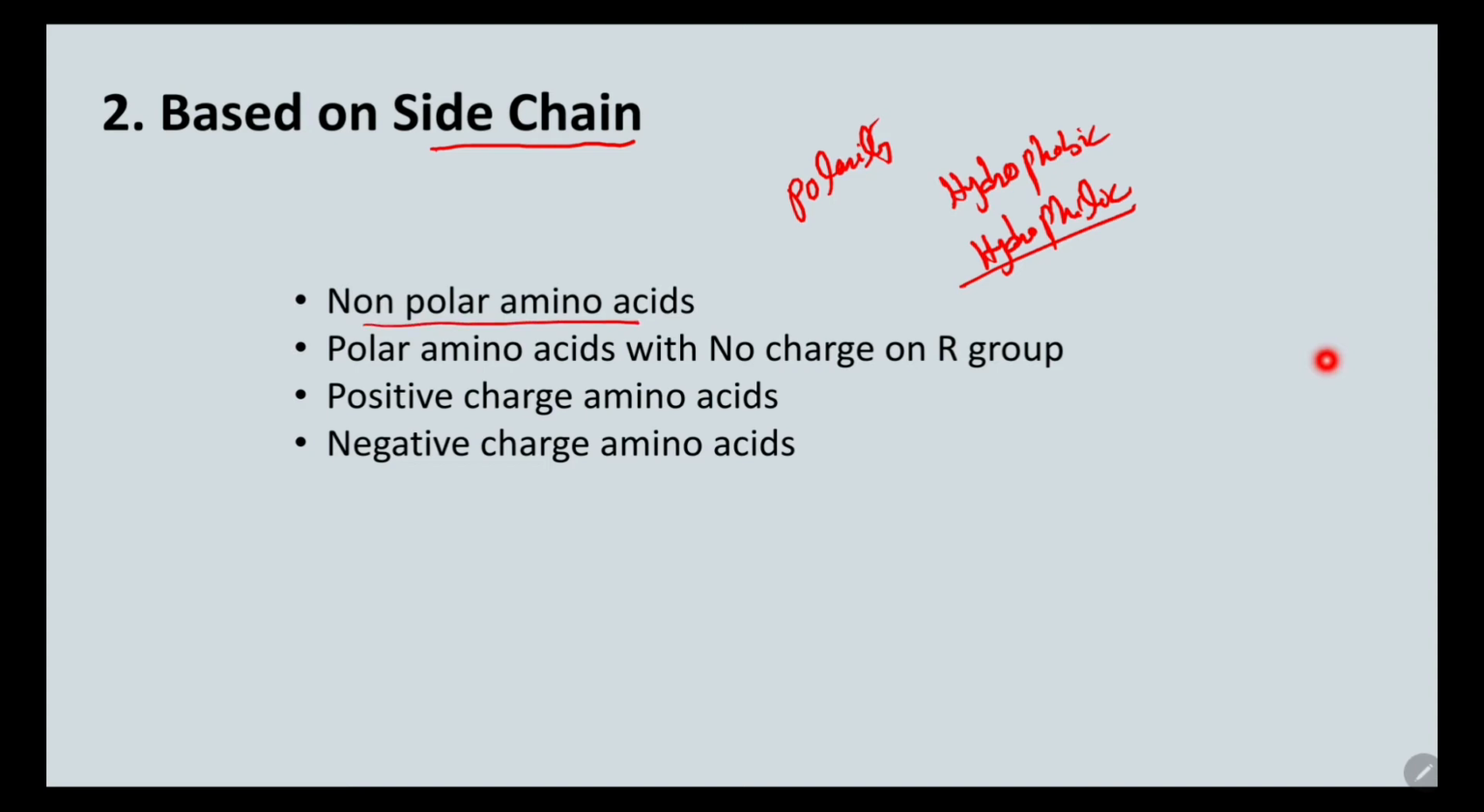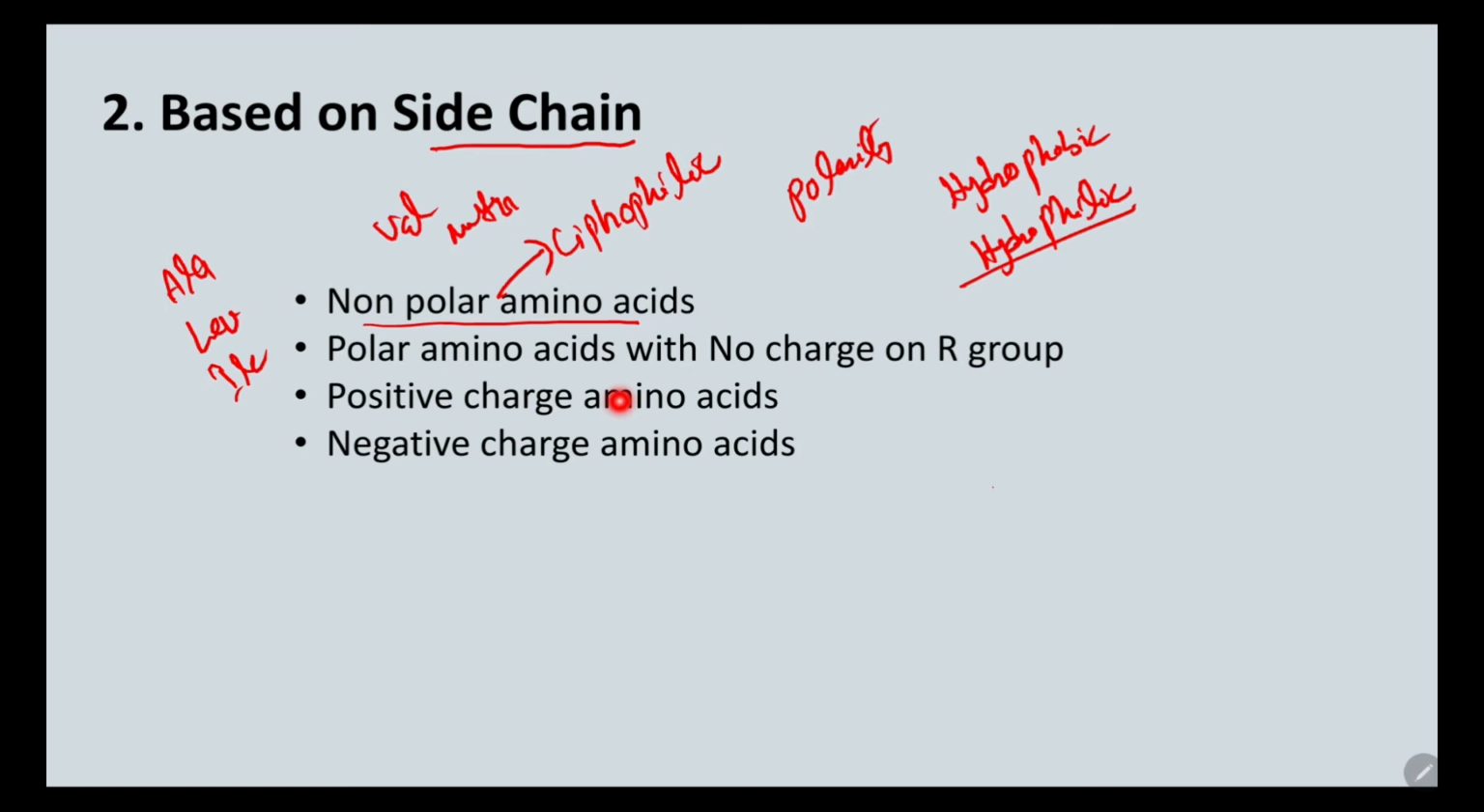Non-polar amino acids don't have a charge on the R group. Okay, so these amino acids are hydrophobic and lipophilic. Examples for the non-polar amino acids are alanine, leucine, isoleucine, valine, methionine. Okay, so all these are examples of the non-polar amino acids.